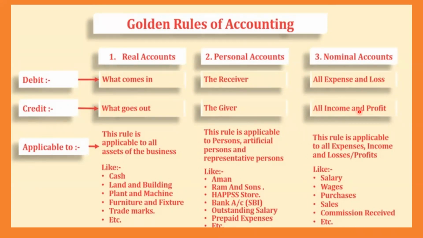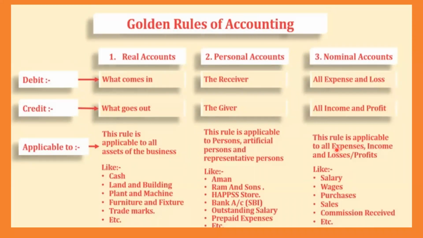So it is applicable to whom? This rule is applicable to all expenses, income, losses, and profits. That means in a business, there will be expense. In a business, there will be loss. In business, there will be revenue generation, that is the income generation, and there will be profit also. So that's why nominal account is always related to a business where there is expense, loss, income, profit.